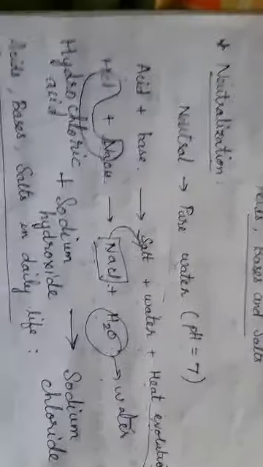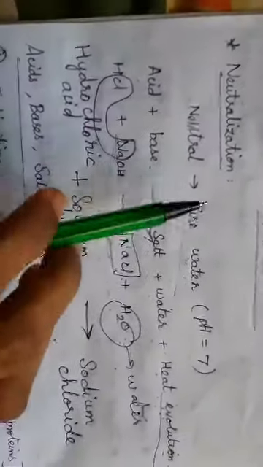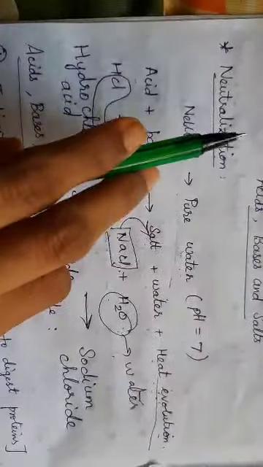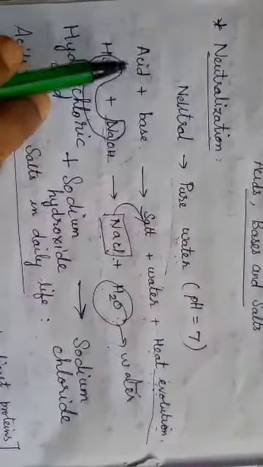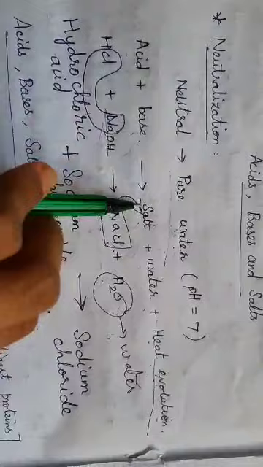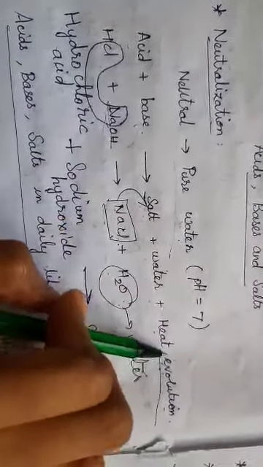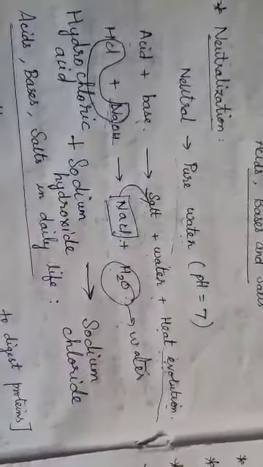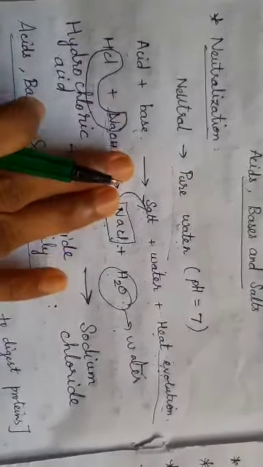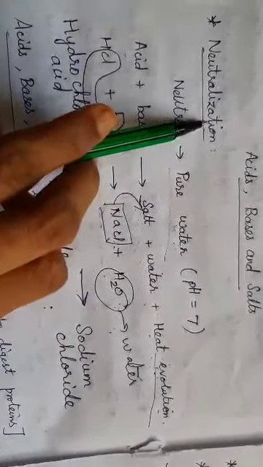Now I will explain this again. The basic concept of neutralization is that whenever I mix acid and base together, I get in return salt and water, and heat will be evolved. This process is called neutralization.